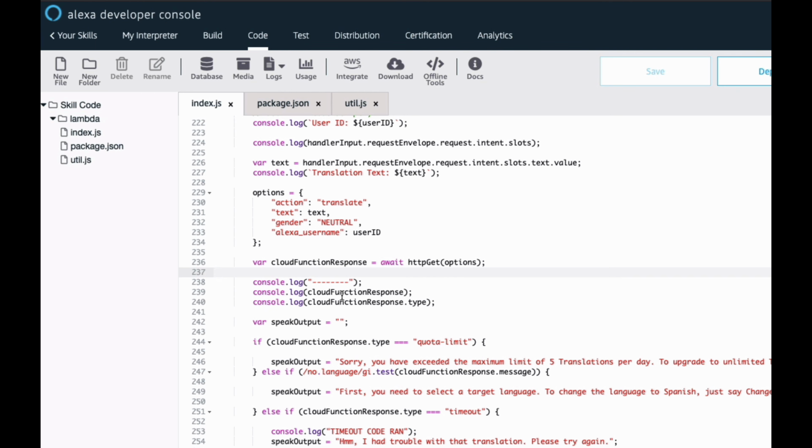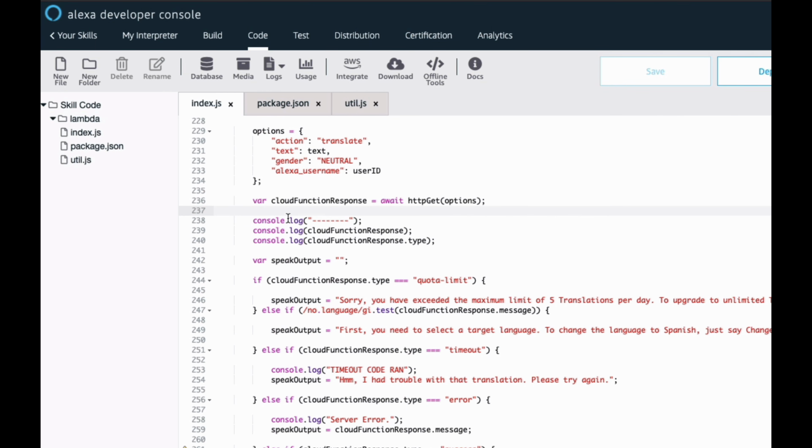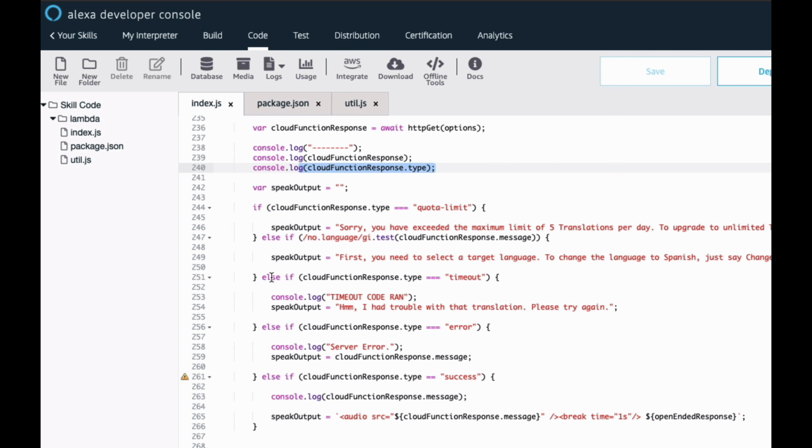Really helps you write this legible, clear code while complying with the asynchronous nature of JavaScript. All right, and then I log a line breaker here. I log the actual response, and then I log the response type. Because again, the response is a JSON object, and I'll show that to you guys, but you want to log all this stuff because as you're debugging your code, you want to see where things fail, what the values that came through are, etc.